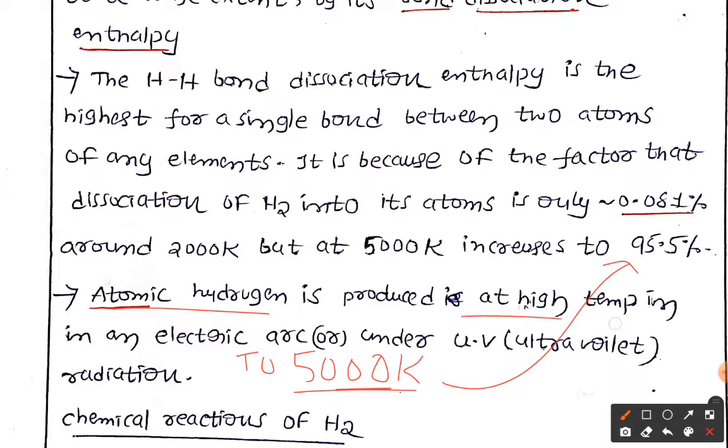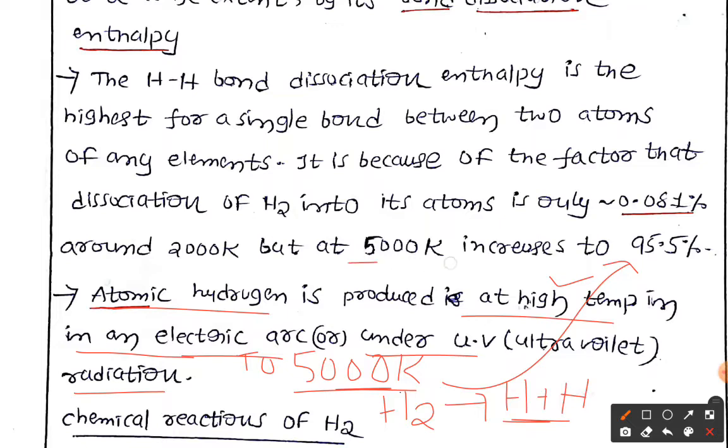Now if you want to produce atomic hydrogen, it is produced at high temperature, in an electric arc, or under UV light, nothing but ultraviolet radiation. For example, if I want to convert dihydrogen into hydrogen atoms, we have the methods: go for high temperature, just now we saw 5000 Kelvin, or you can use ultraviolet light. If you use ultraviolet light, our dihydrogen is converted into hydrogen atoms.